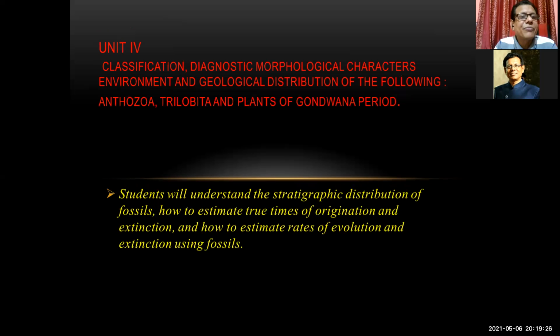Unit 4: classification, diagnostic and morphological characteristics, environment, and geological distribution of the following: Anthozoa, Trilobita, and plants of Gondwana. The Trilobita class comes under the Arthropoda, and the body of trilobites is divisible into three parts, namely cephalon, thorax, and pygidium. An important example of trilobites, an index fossil, is Paradoxides. Paradoxides is an index fossil, or guide fossil, or marker fossil.